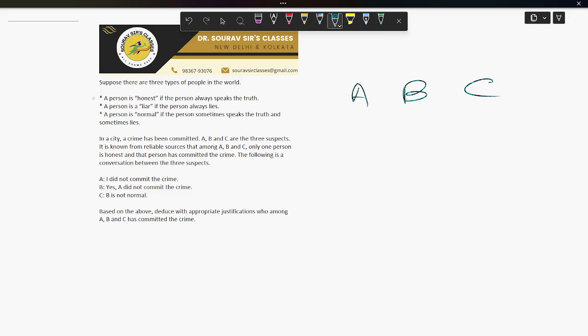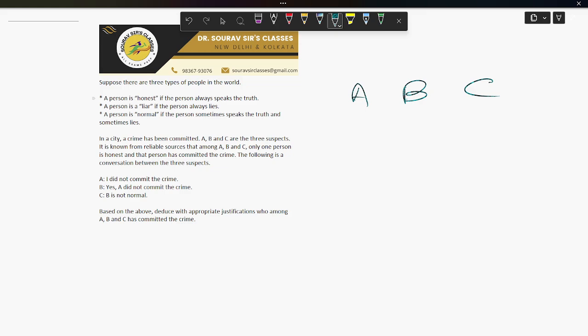If C is honest, B must be a liar, then B's statement would be a lie, meaning A did not commit the crime, but we assumed C did. So this leads to a contradiction. So conclusion, C cannot be honest. Now we are going to verify the only possible case. From the above, the only consistent scenario is when B is honest.